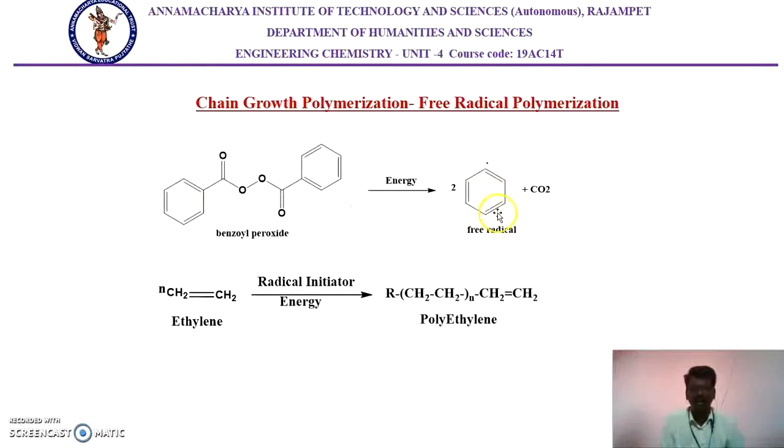The remaining carbonyl and oxygen groups are removed as carbon dioxide. This free radical is then used as an initiator. It initiates the polymerization of the alkene or unsaturated molecule, and it gives polythene.